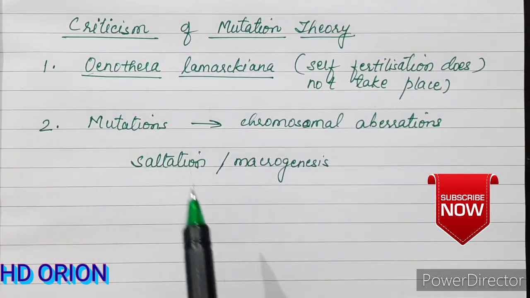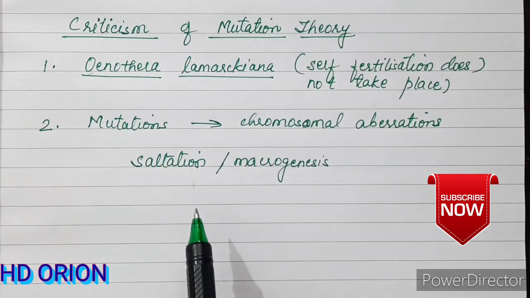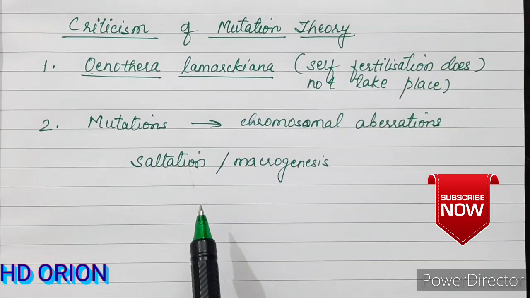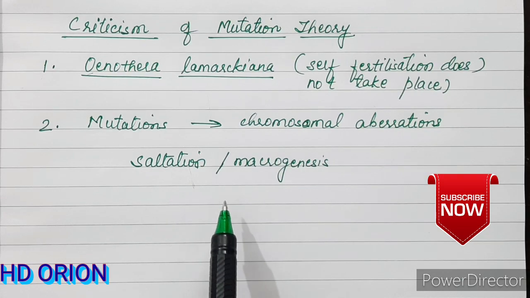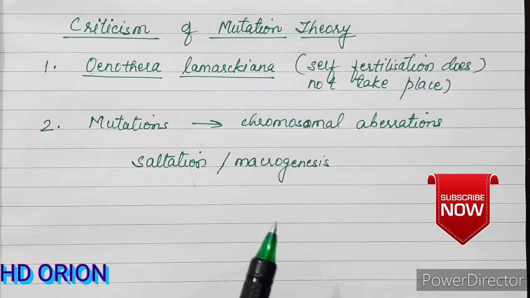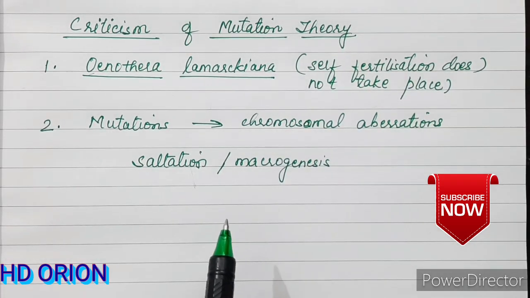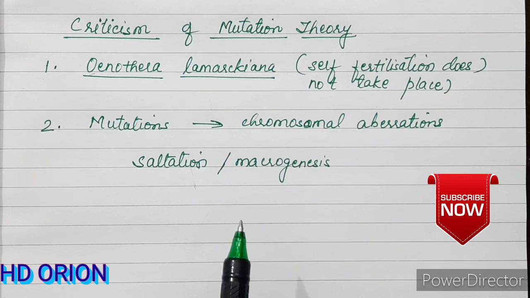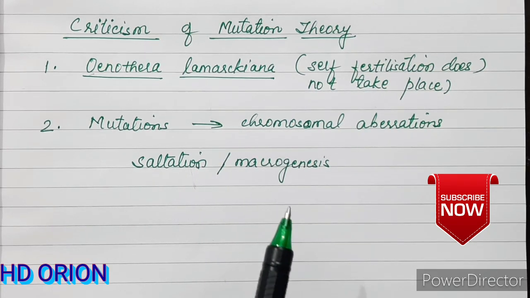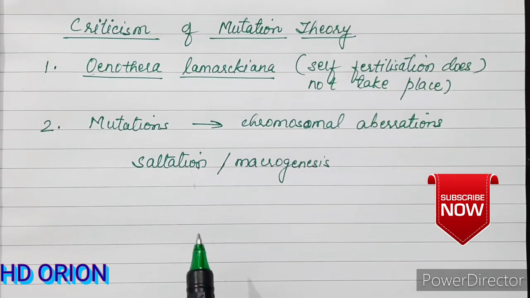Till date, the debate on the origin of species is going on, whether it is by gradual variations as proposed by Darwin or by mutations, and therefore the debate has still not ended. And the new theory, the modern theory or the synthetic theory, which is the most approved theory of evolution, I'll be dealing with in my next video. It is a combination of all the theories. So we will be looking into it in my next video.